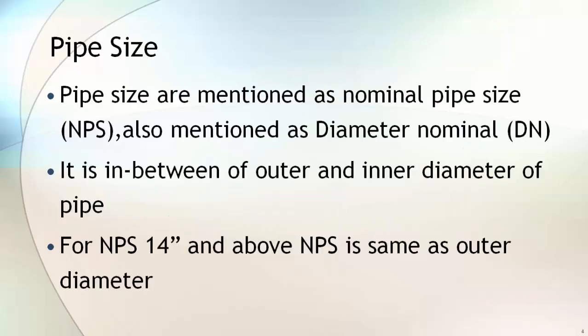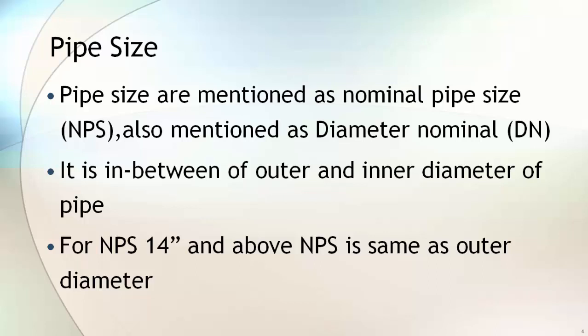In industry, pipe sizes are mentioned as NPS or DN. NPS is nominal pipe size and DN is diameter nominal. NPS is not the outer diameter or inner diameter of the pipe. It is in between the outer and inner diameter of the pipe. You will learn about this in the next slide. However, for 40 inch and above pipe, NPS is the same as the outer diameter of the pipe.